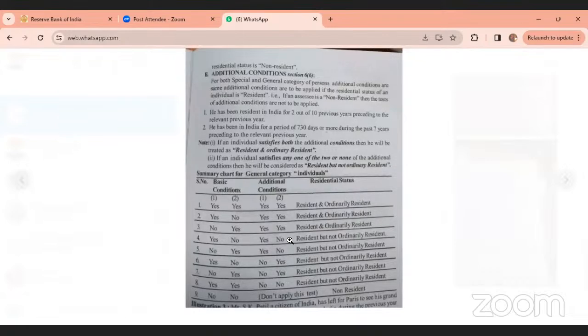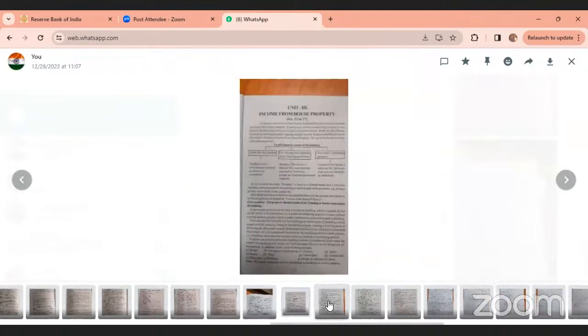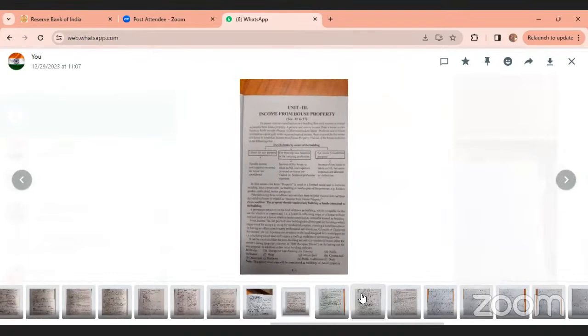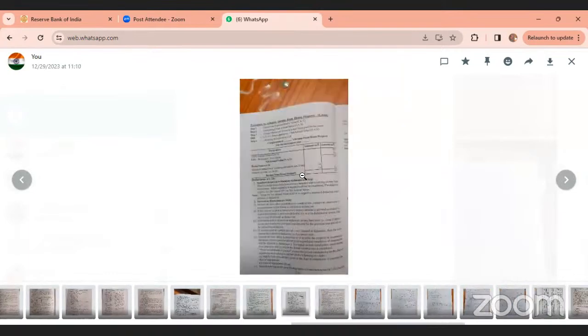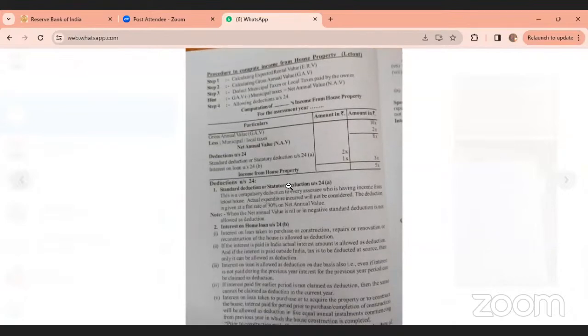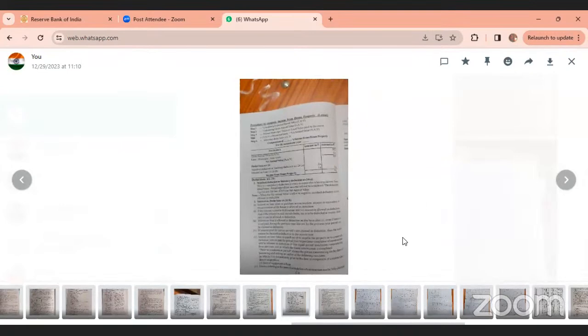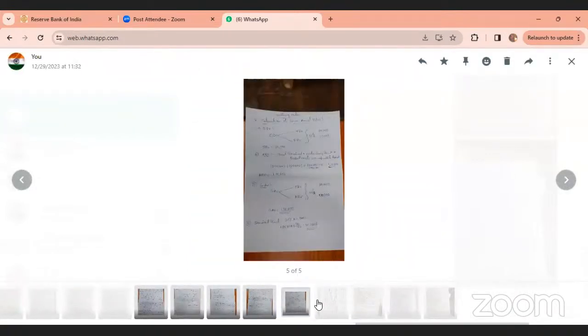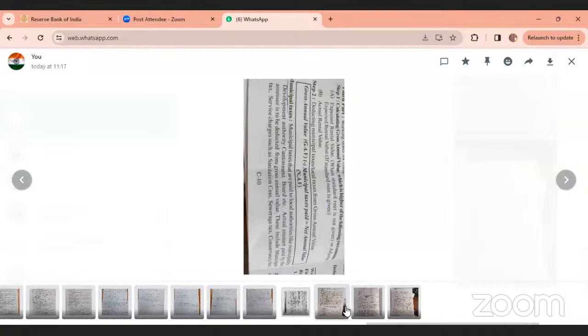Okay, ma'am. Now next to income from house property, self-occupied. These are all main questions. This one is an important table from income from house property. Next class, you do the sums for income from house property. If you have any doubt, I can clarify. And again, I start capital gains.